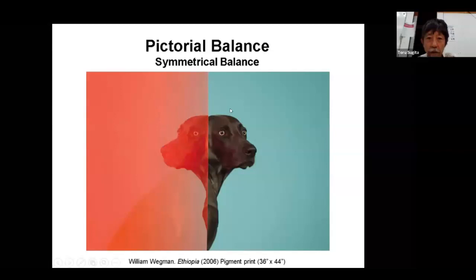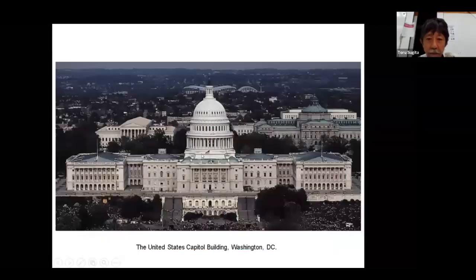Of course, when left and right are exactly similar, you feel like it's balanced out. That is called symmetrical balance, okay? It's basically left and right. This is not exactly the same, but it's giving the idea. Left and right is almost the same. Same amount of space, same size of the figure between left and right. A lot of things are symmetric.